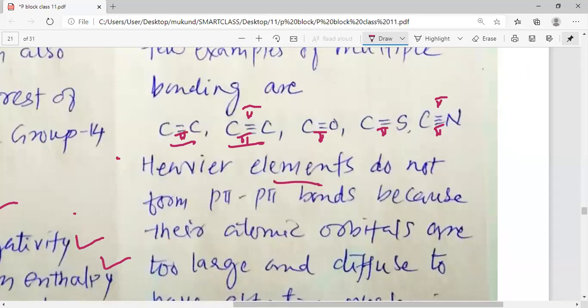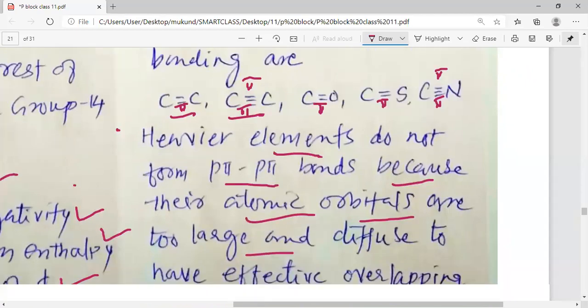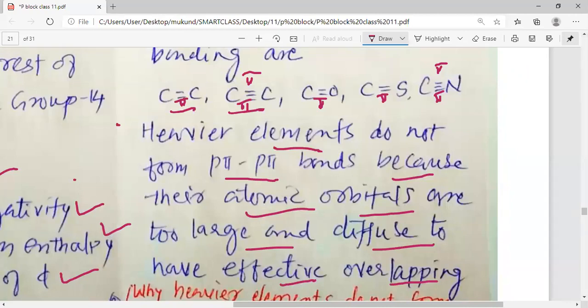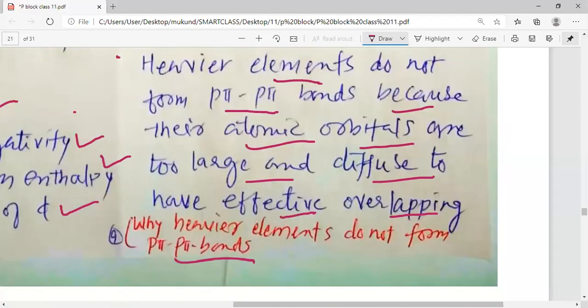Heavier elements do not form pπ-pπ bonds because their atomic orbitals are large and diffused. Their atomic orbitals are definitely large and diffused, so they cannot have effective overlapping. Why do heavier elements not form pπ-pπ bonds? If this kind of question is asked, you can answer that heavier elements do not form pπ-pπ bonds because their atomic orbitals are too large, my dear students, and as their atomic orbitals are too large and diffuse, they cannot make a pπ-pπ kind of bond.